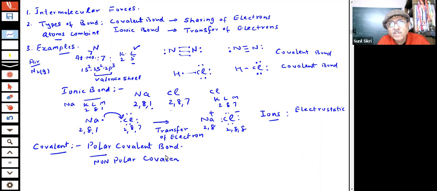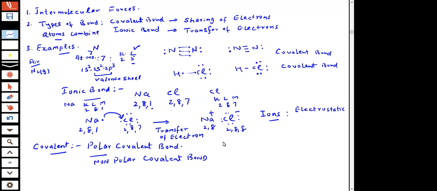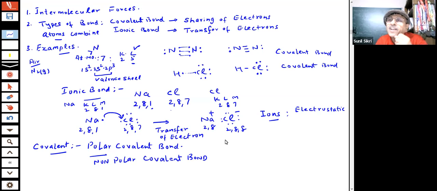In case of doubt, students, you can ask me to explain or stop. We are not going to go very fast. Let us understand each and everything. Non-polar covalent bond. Polar covalent bond means what, students? A bond is formed by two atoms. If one atom is more electronegative than the other, what will happen?